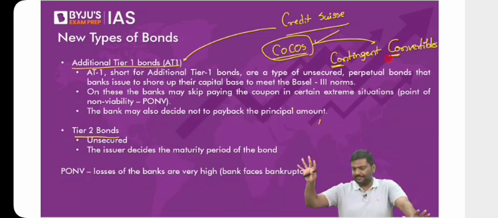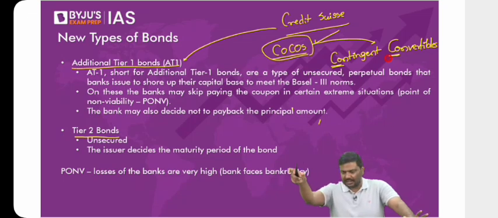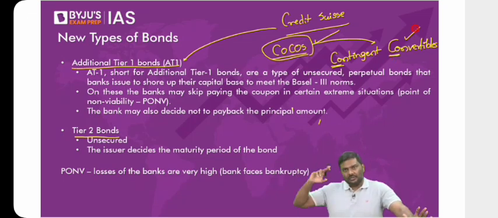Contingent means there is a condition. I hope you understand this. And when you reach that condition, these are referred to as contingent convertibles. Is the logic okay? Let me know right now. When I'm discussing something else, don't throw this question at me. Right, these are referred to as contingent convertibles.